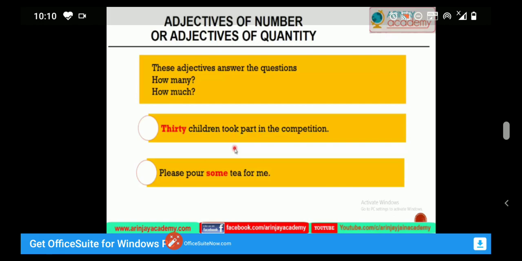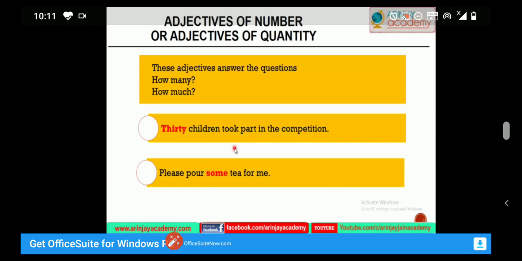Next, adjectives of quantity or adjectives of number. Always remember students, these adjectives always answer the questions how many and how much. Adjective of quantity always asks the question how much. Words such as few, little, enough, all, half, no, etc. are called adjectives of quantity.